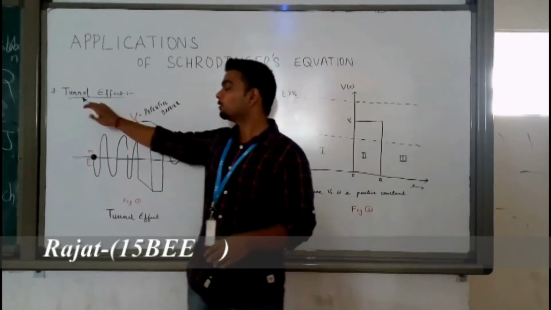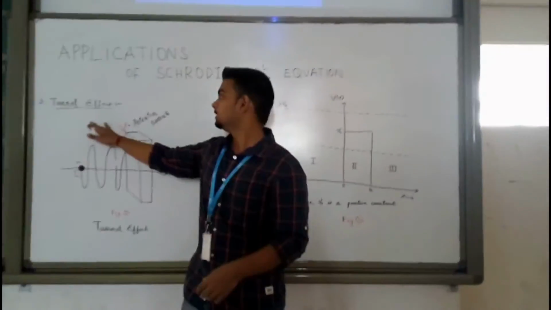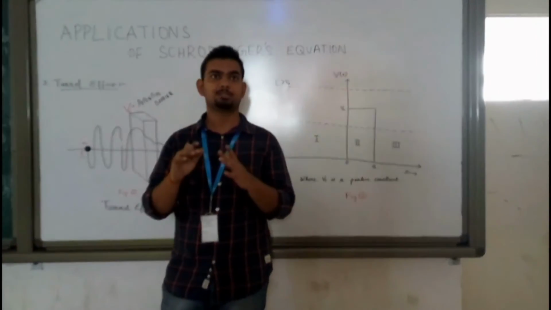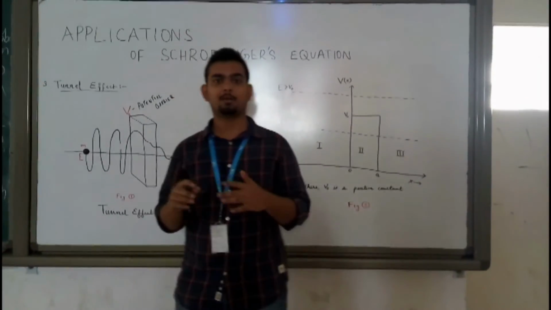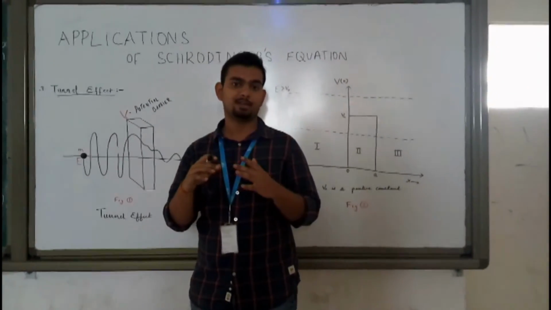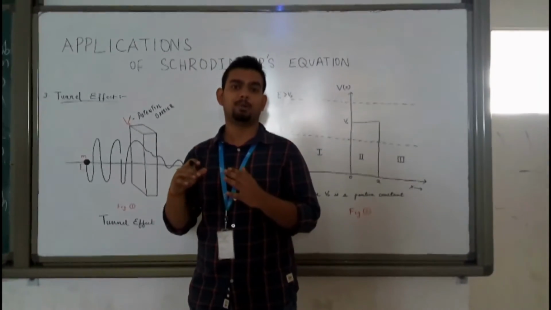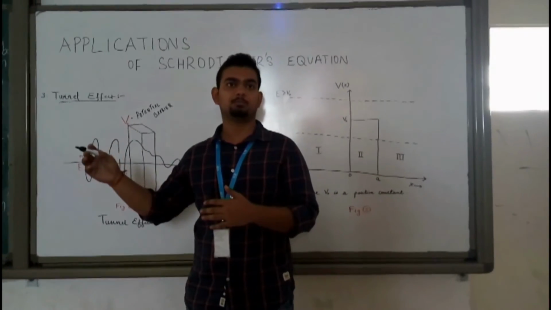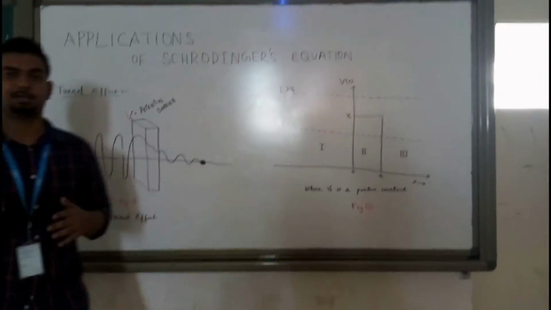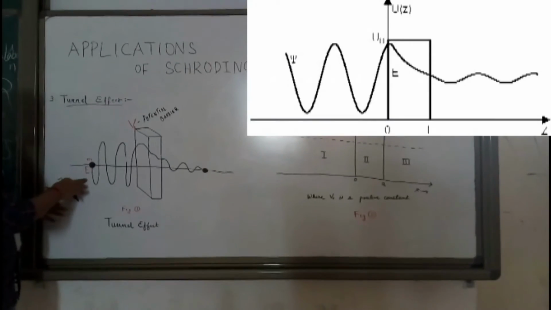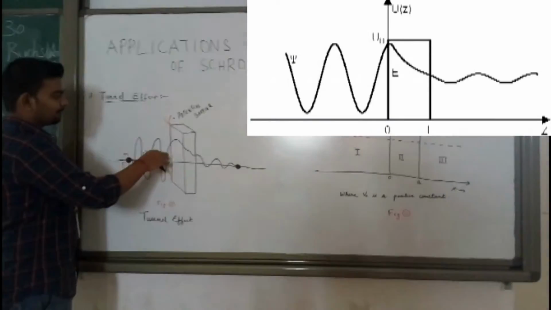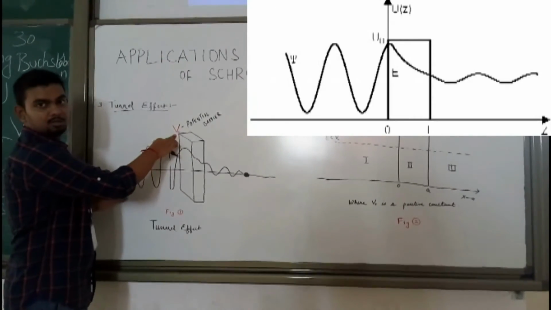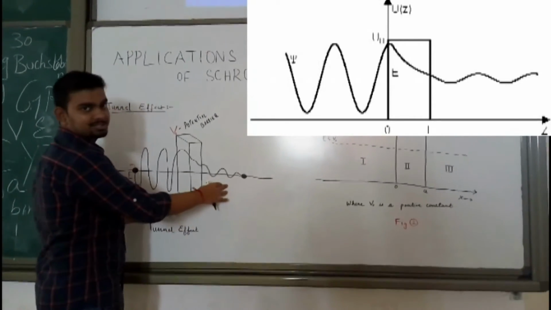So, the tunneling effect. We are going to study the tunneling effect in this part. What is the tunneling effect? Before knowing about it, we first have to know about the classical mechanics part. In classical mechanics, any particle of mass m having energy E does not penetrate through the potential barrier of V0. It actually bounces back. But in quantum mechanics, the particle of mass m and energy E penetrates through the potential barrier even if the energy E is less than V0, and passes to the next region.